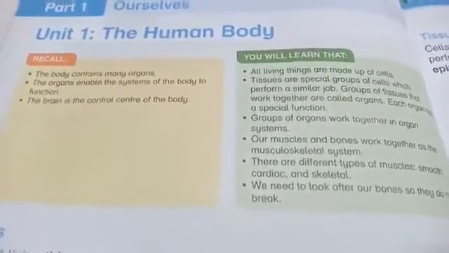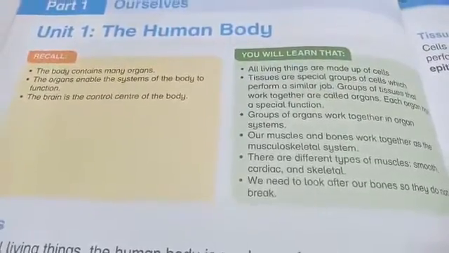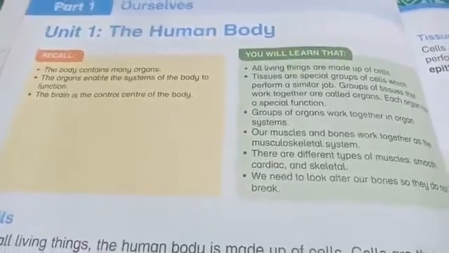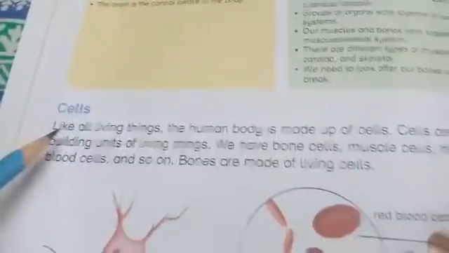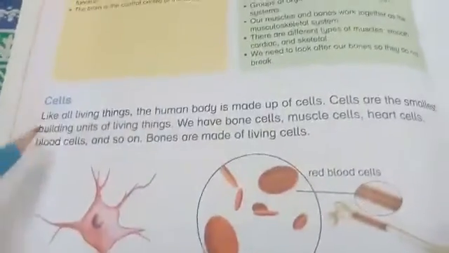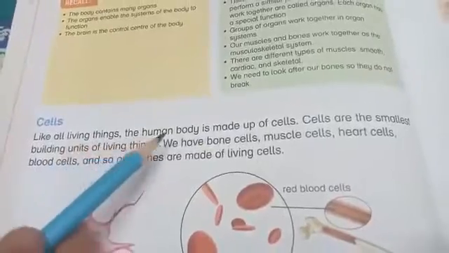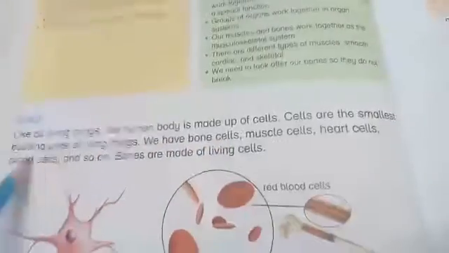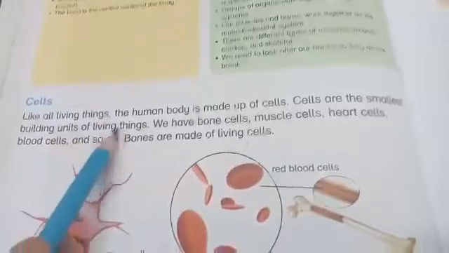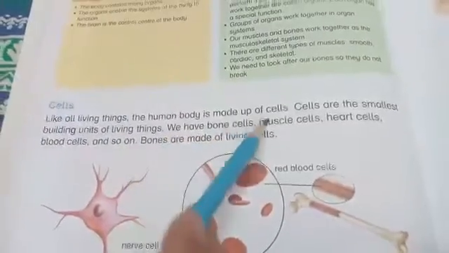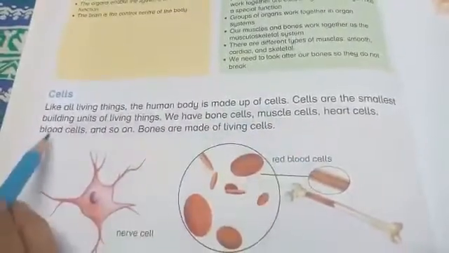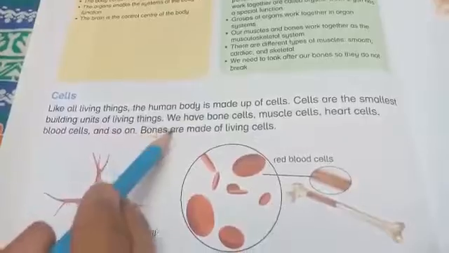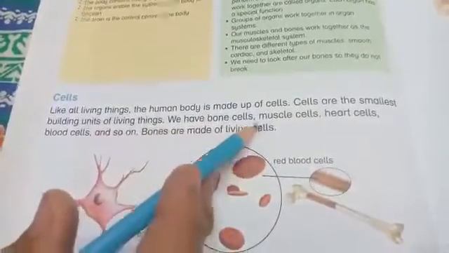Today we are going to study unit number 1, the human body. Cells. Like all living things, the human body is made up of cells. Cells are the smallest building units of living things. We have bone cells, muscle cells, heart cells, blood cells, and so on. Bones are made up of living cells.